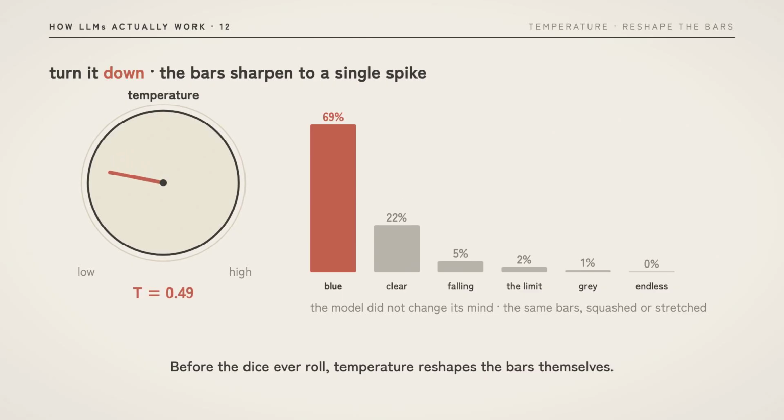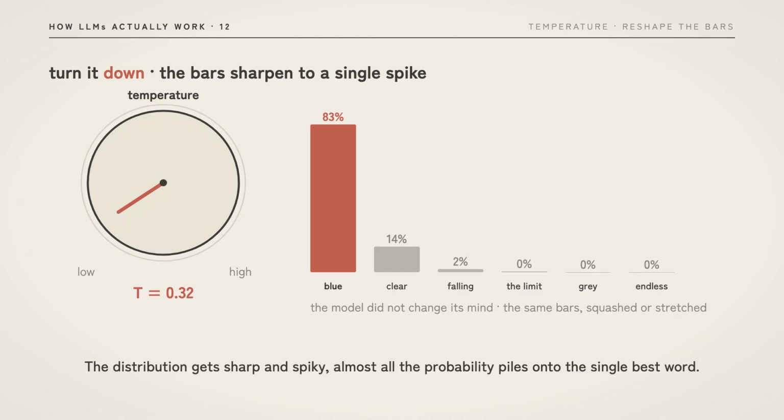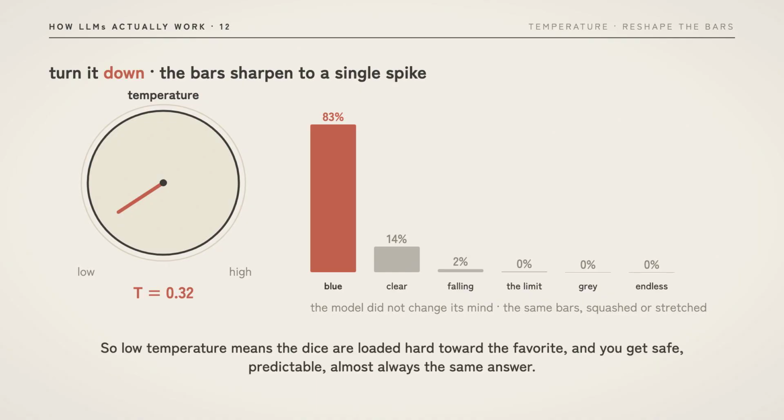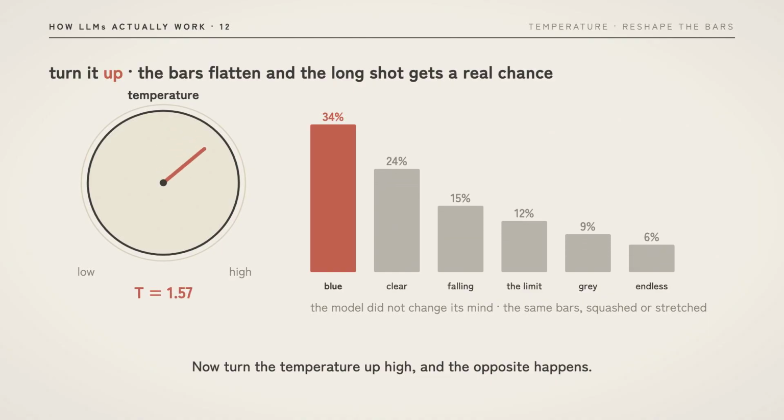Before the dice ever roll, temperature reshapes the bars themselves. Turn the temperature down low, and the tall bars grow taller while the short ones shrink toward nothing. The distribution gets sharp and spiky. Almost all the probability piles onto the single best word. So low temperature means the dice are loaded hard toward the favorite, and you get safe, predictable, almost always the same answer. Now turn the temperature up high and the opposite happens.